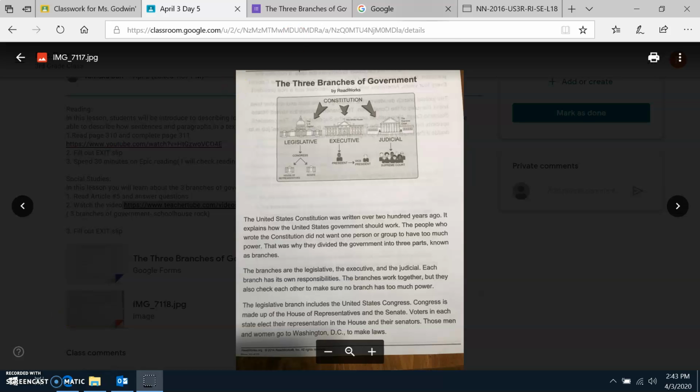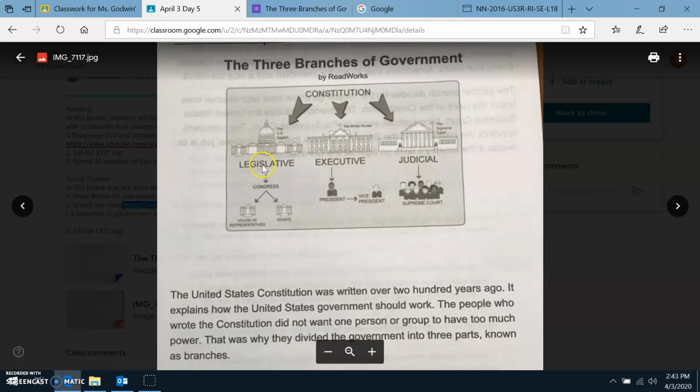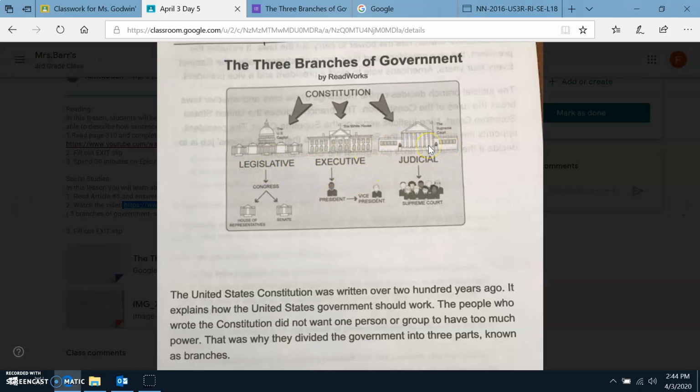I was just calling because I want to read to you your packet work for social studies. So this is the three branches of government. As you can see in our little chart here, I'm going to zoom in. In our little chart here, it says legislative branch, executive branch, and judicial branch. We started talking about this before we left school in March.